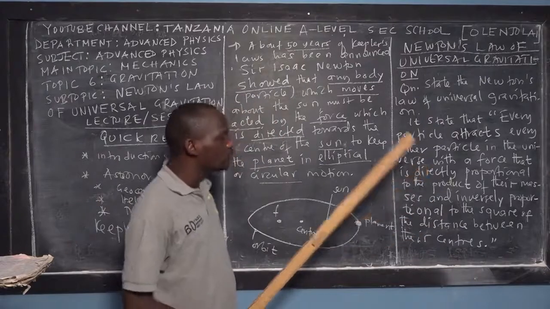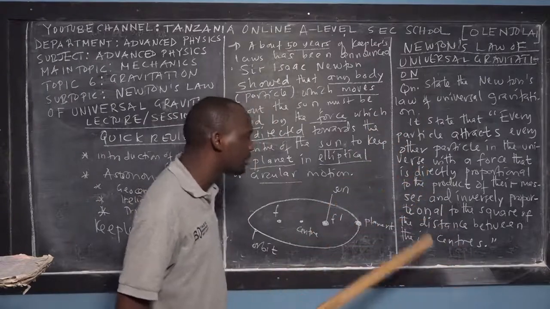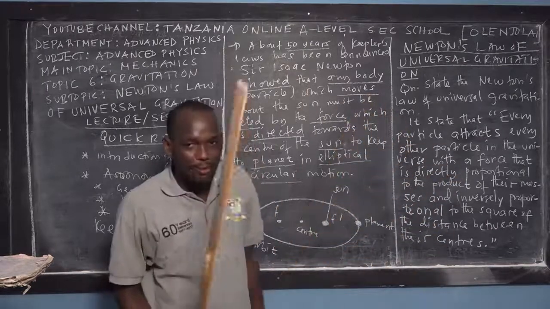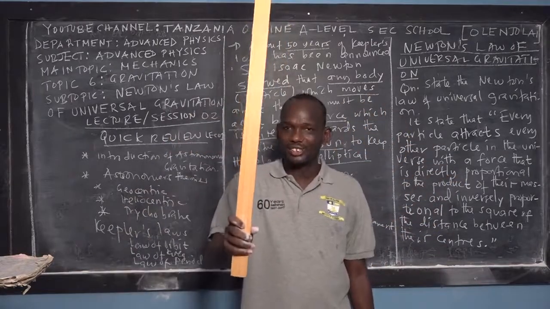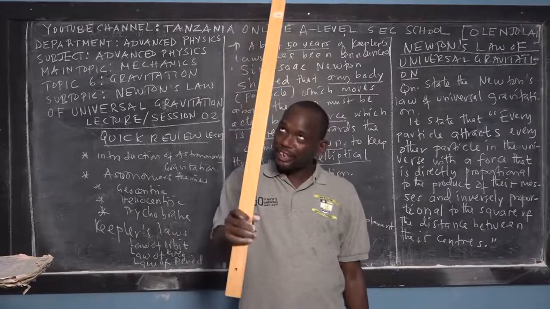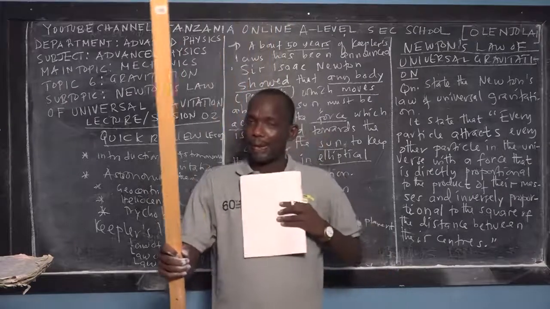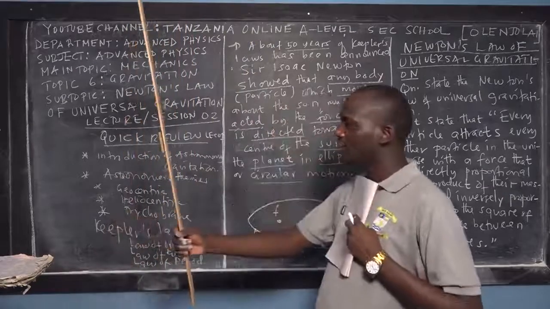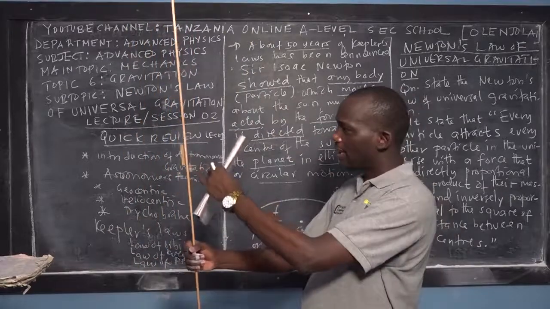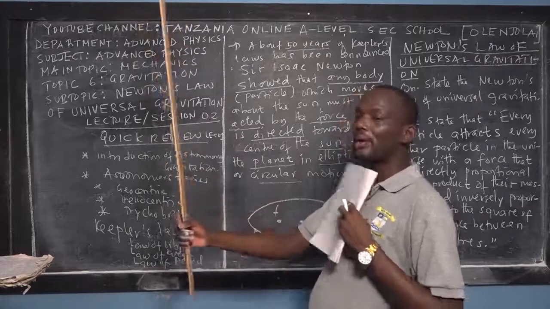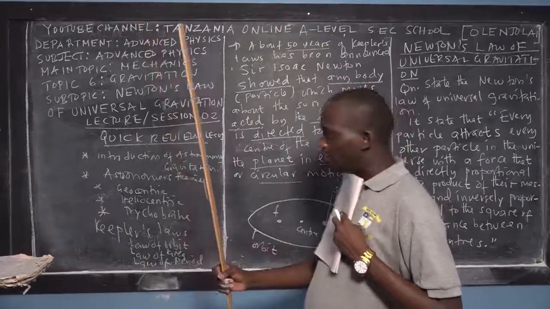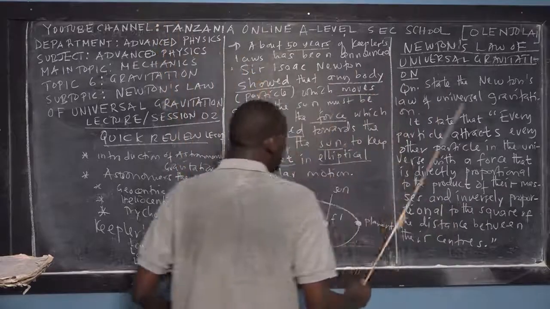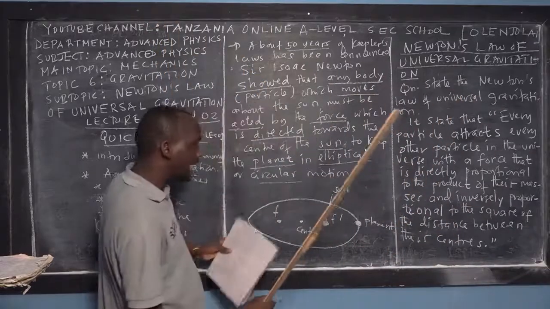Every particle. Is this a particle? Yes. So this ruler right now, and myself, am I a particle? Yes. So there is a force of attraction between this ruler and me, because this is a particle and I'm a particle. So how do we measure the magnitude of this force of attraction? Newton continues. First of all, they attract each other.